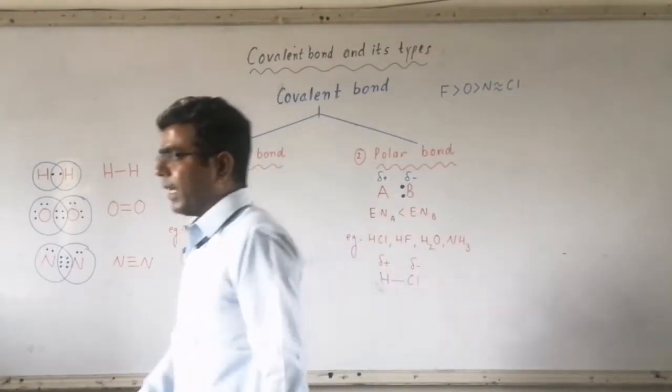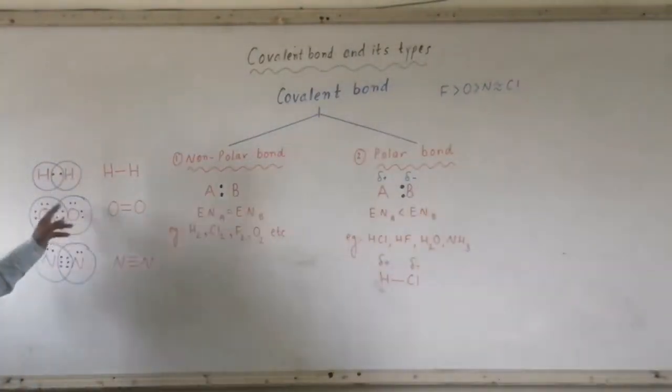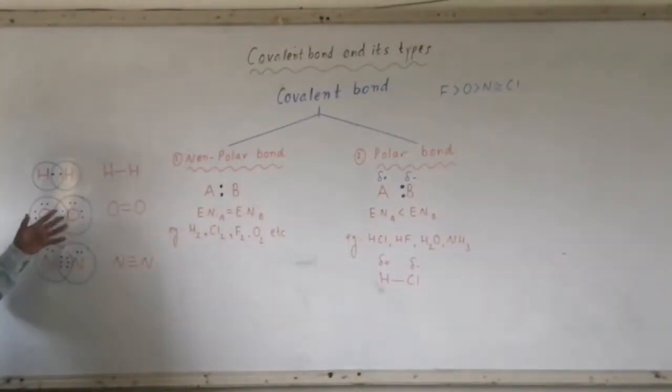So each oxygen atom is contributing 2 electrons for the sharing, and after sharing 2 electrons, both the O will complete their octet. Just count 1, 2, 3, 4, 5, 6, 7, 8 for this oxygen, and 1, 2, 3, 4, 5, 6, 7, 8 for this oxygen also. Since each atom is contributing 2 electrons for the sharing, there will be formation of a double bond between the 2 atoms.